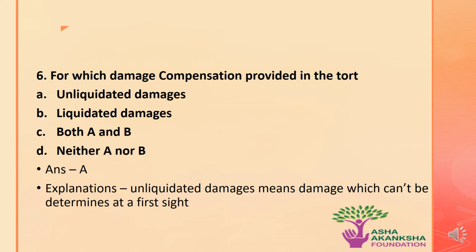The next question is, for which damage is compensation provided in the law of torts? The options are A. Unliquidated damages, B. Liquidated damages, C. Both A and B, or D. Neither A nor B. The correct answer to this question is option A, that is, the compensation given in tort is of unliquidated damages. Unliquidated damages means the damage which can't be determined at first sight.